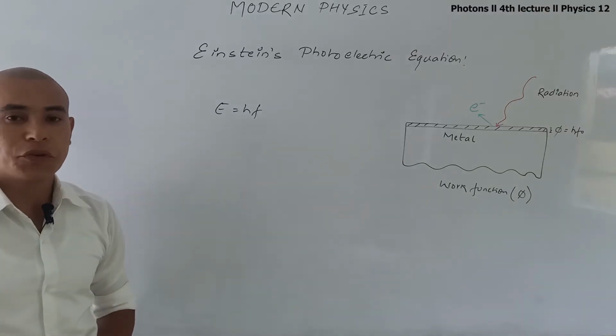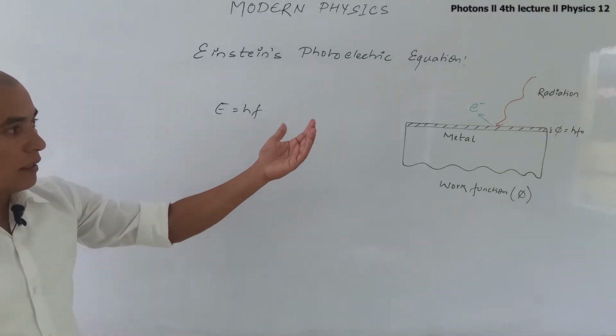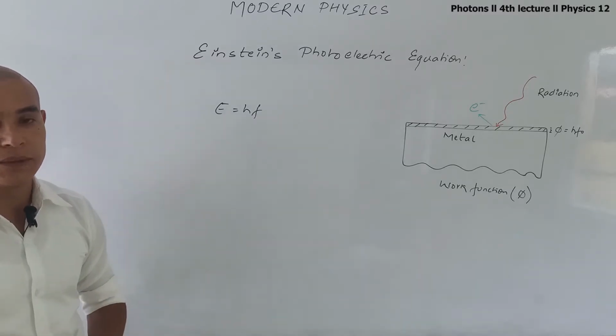So there are three conditions when the radiation is incident on the metal surface.